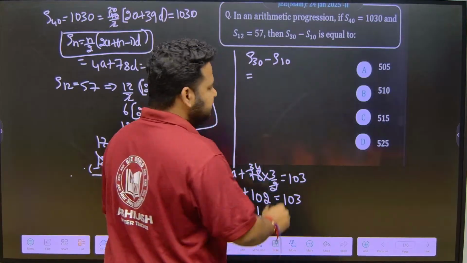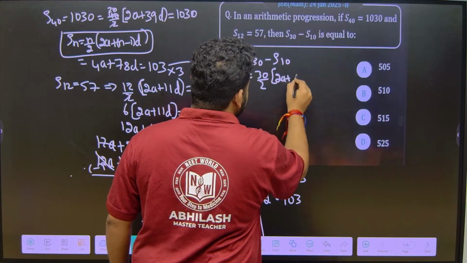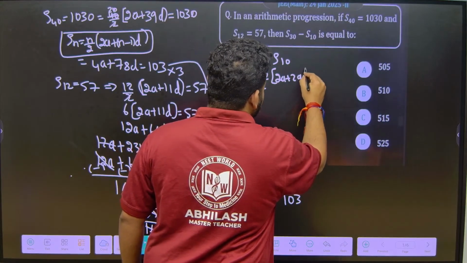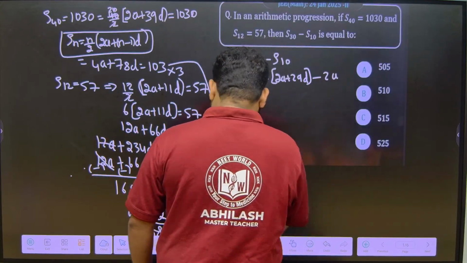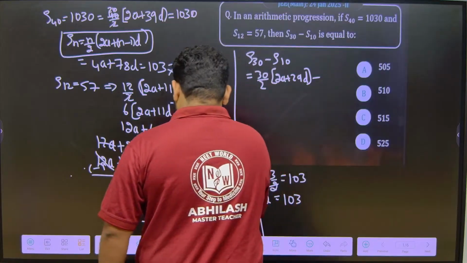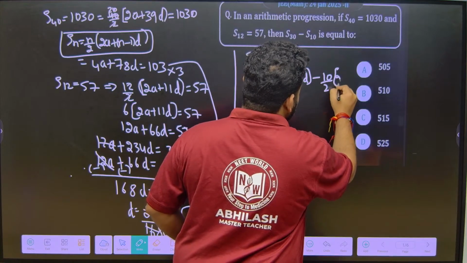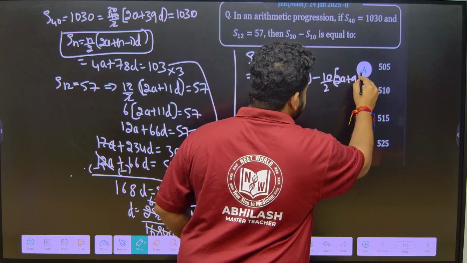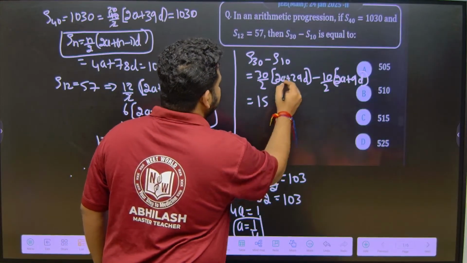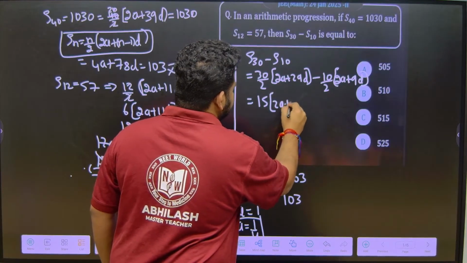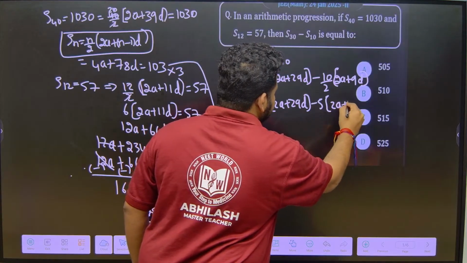So here I can write S30 as 30 by 2 into 2A plus n minus 1 into d, which is 29d, minus S10. S10 is 10 by 2 into 2A plus n minus 1 into d, which is 9d. Now let us cancel whatever possible. So this will become 15 into 2A plus 29d minus 5 into 2A plus 9d.